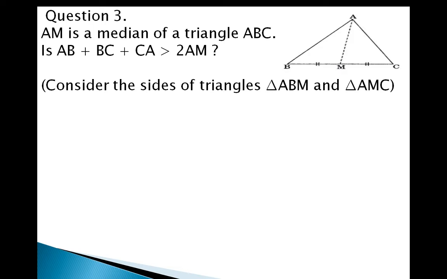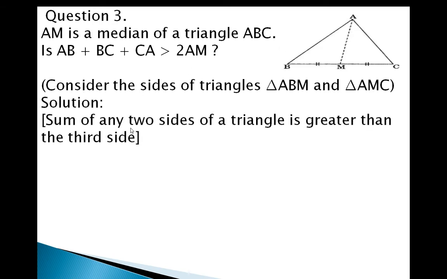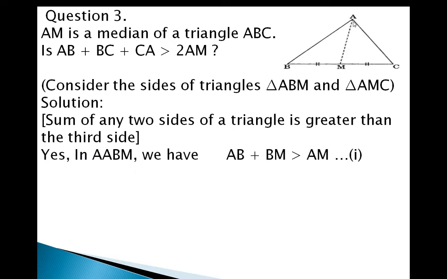So consider the sides of triangles ABM and AMC. We know that the sum of any two sides of a triangle is greater than the third side. So in triangle ABM we can write AB plus BM is greater than AM.